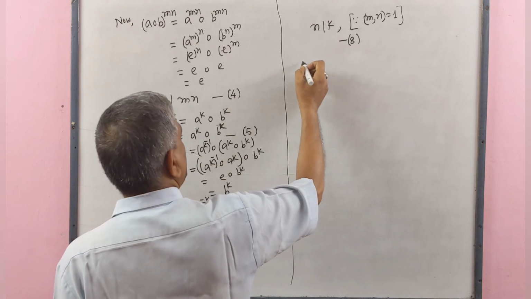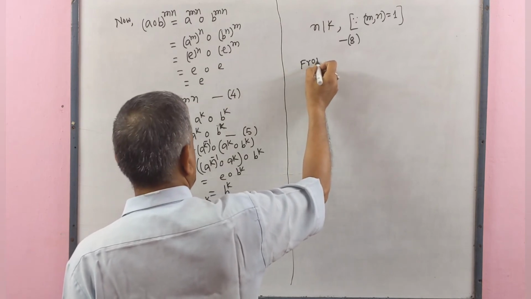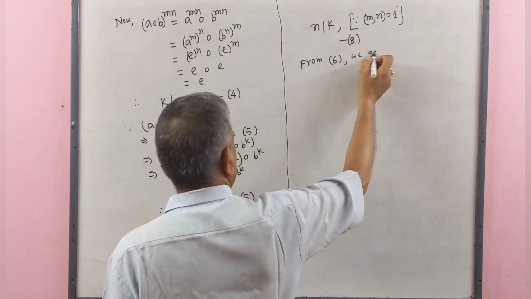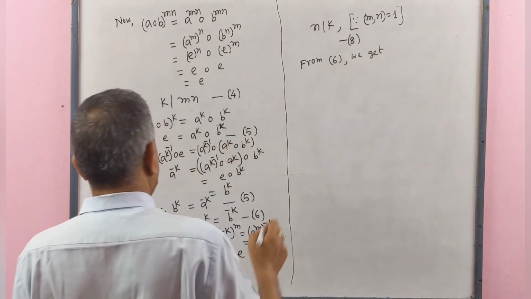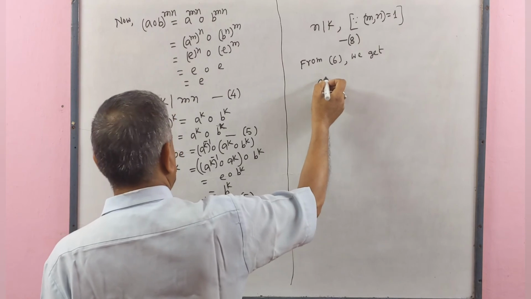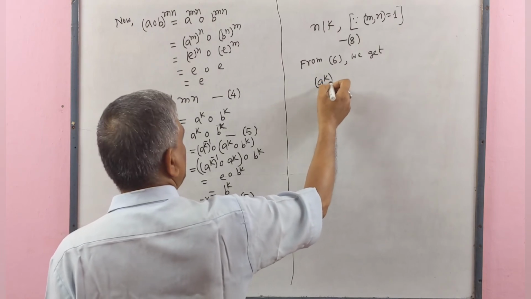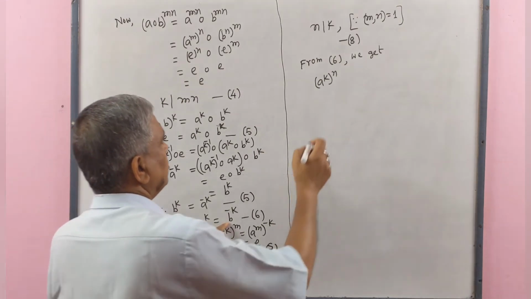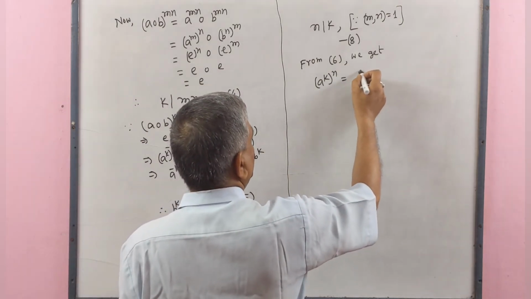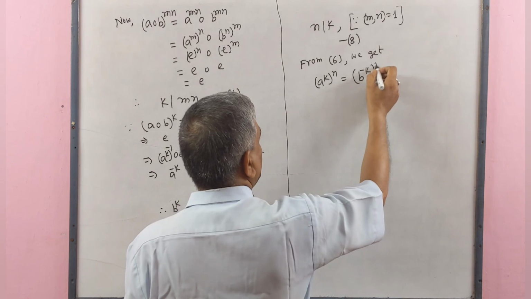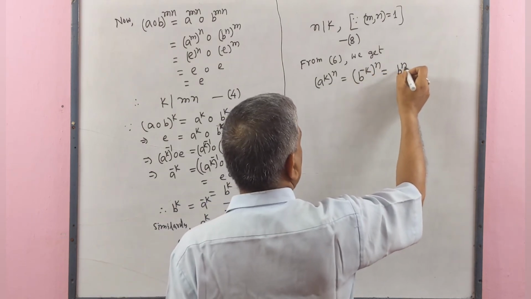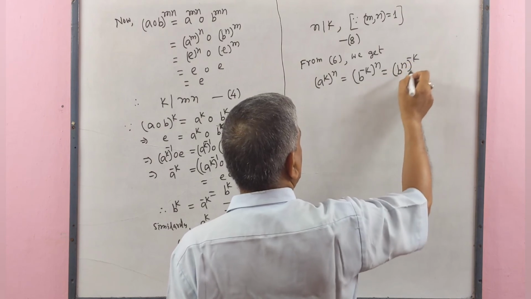From 6 we get (A to the power k) to the power n here equal to (B to the power minus k) to the power n, and this equal to (B to the power n) to the power minus k.